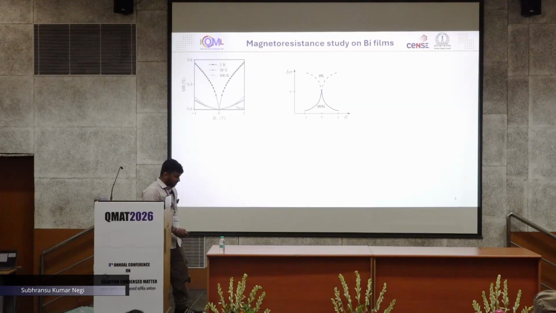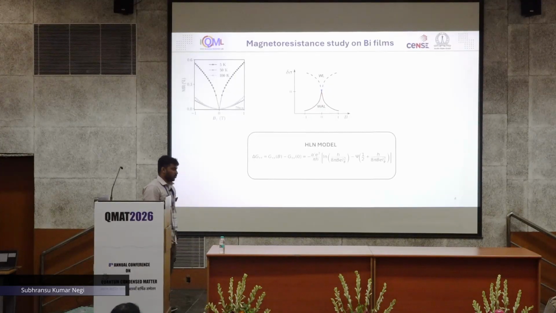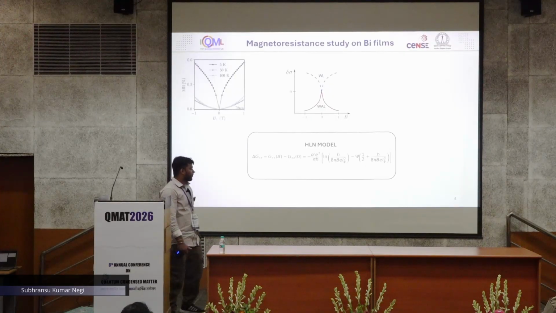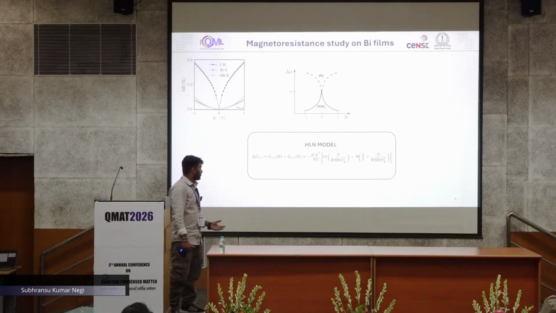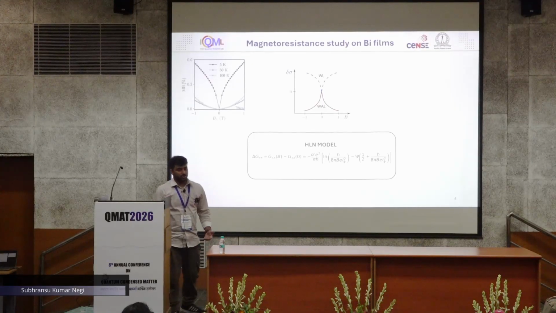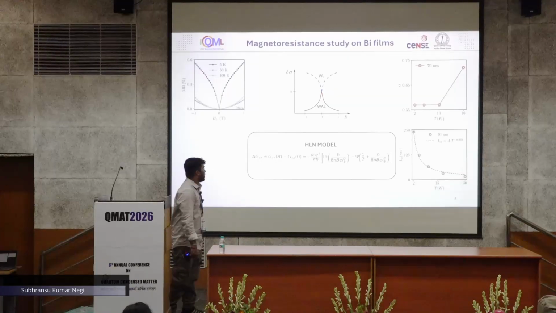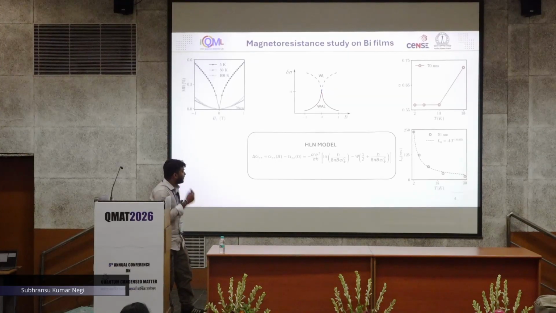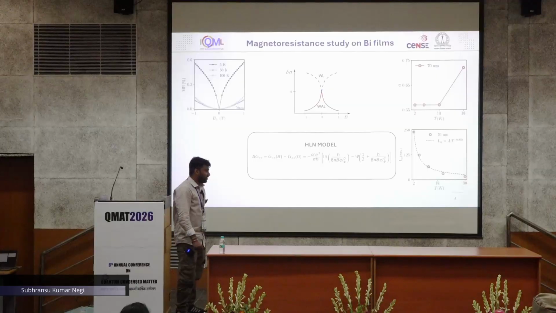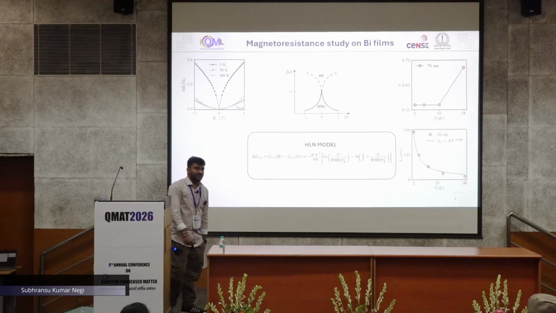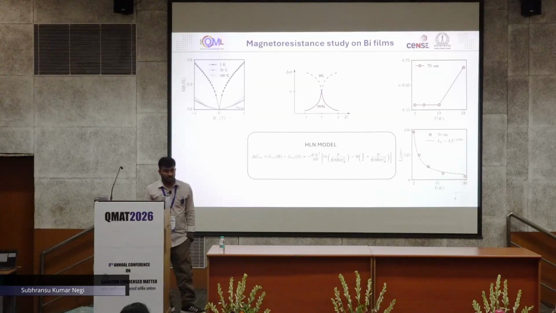We fitted this data with the conventional HLN model, in which the target is to find the extracted parameters alpha prime and alpha, which are the number of coherence channels and the quantum coherence length. From this extraction we found that alpha remains around 0.5, and the coherence length is much greater than the thickness of the films, which tells about the surface dominated properties of the film.